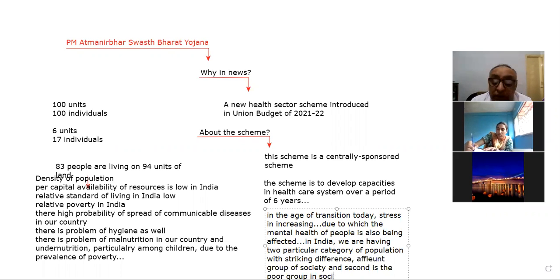And you can say, as far as the affluent group is concerned, it is quite visible that they are suffering from lifestyle diseases, right? Lifestyle diseases means diseases like diabetes, diseases like obesity. Obesity is also a problem in itself, right? So heart related diseases, and such type of diseases. And the poor are suffering from mental illness, right? Mental illness. So that's there.